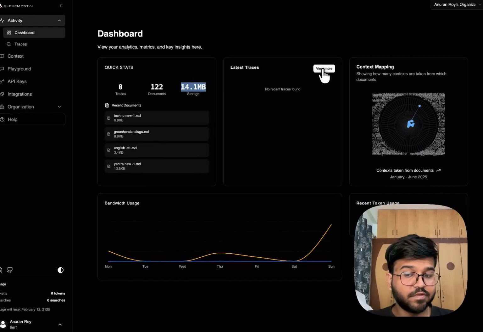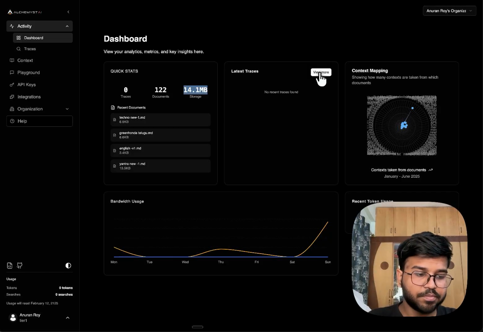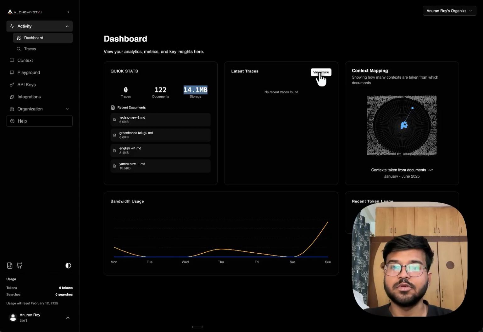And now coming to the observability aspect. For observability, Alchemyst solves three fundamental problems that any context provider in the market has, especially the ones who deal with unstructured data. Number one is the what of the data, number two is the where of the data, from where exactly the data has been taken, and the why of the data, which is basically why was the data particularly taken for that relevant task or purpose. Alchemyst gives you a bird's eye view over all of those, compared to others who do not provide it yet.